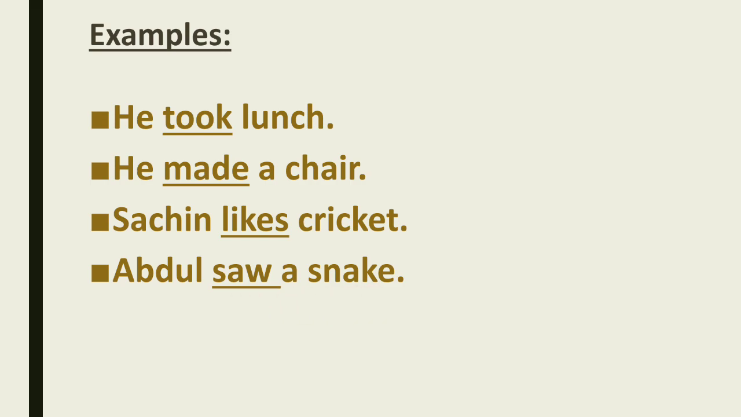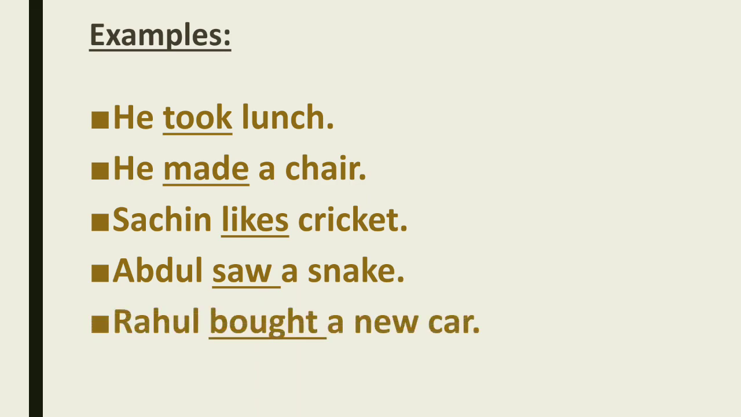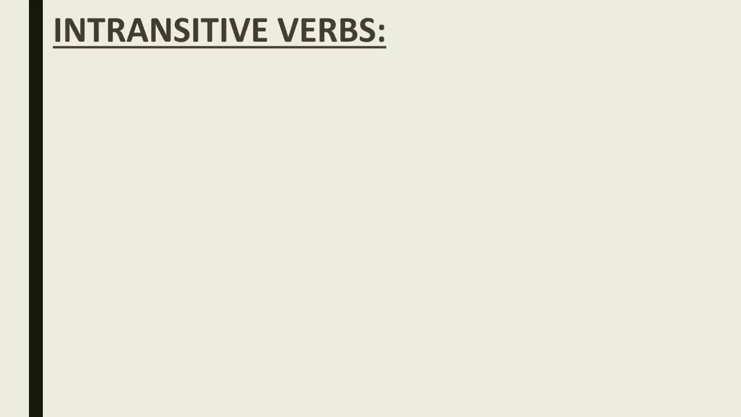So dear students, remember one thing: whenever after the verb a question arises, what? Then the verb is a transitive verb. Next, Rahul bought a new car. Bought what? A new car. Without these objects, you can't complete the sentences. For all these sentences, an object is required. So all these verbs are transitive verbs. I hope you have understood this topic.